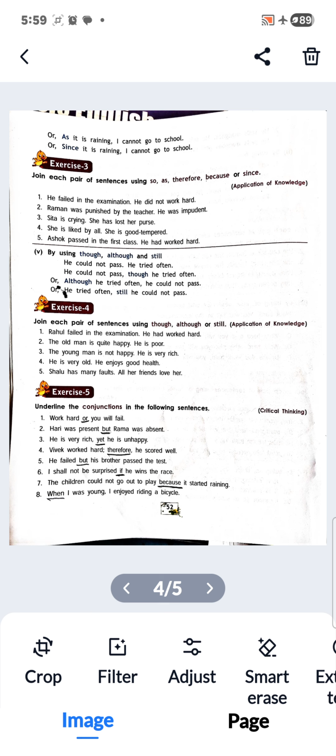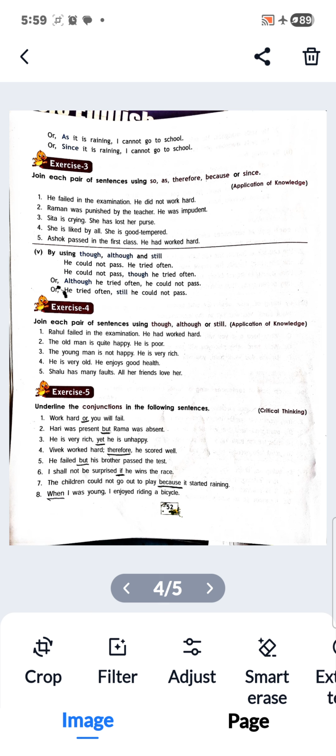So now here is the exercise. Join each pair of sentences using so, as, therefore, because, or since. So I am giving you the first example, the rest you will do yourself. He failed in the examination. He did not work hard. He failed in the examination because he did not work hard.